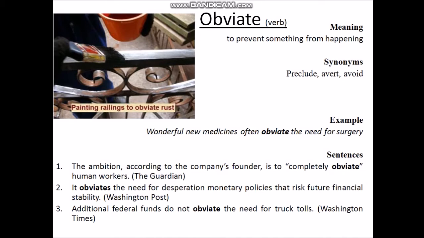So move on to the second sentence. It obviates the need for desperation monetary policies that risk future financial stability. That means it prevents the monetary policies that will risk our future financial stability. Our third sentence is additional federal funds do not obviate the need for truck tolls. That means the federal funds do not prevent the need for truck tolls.